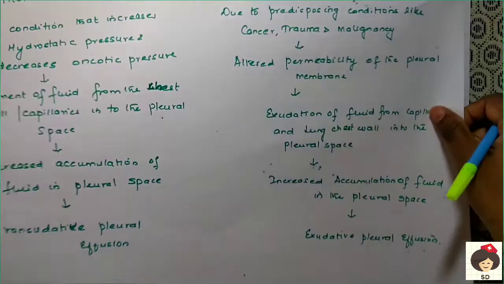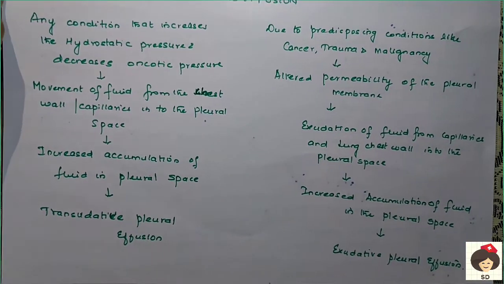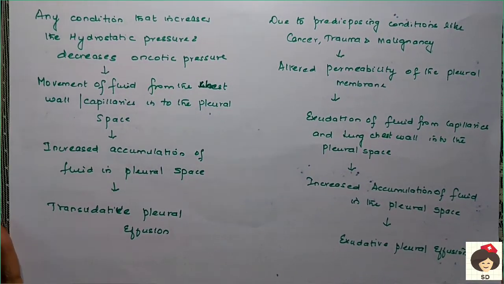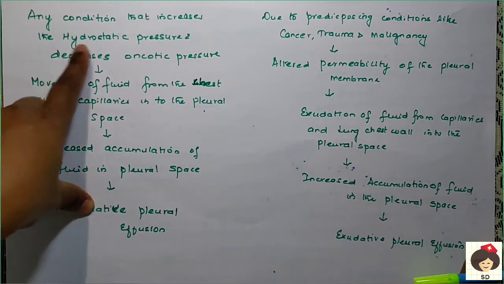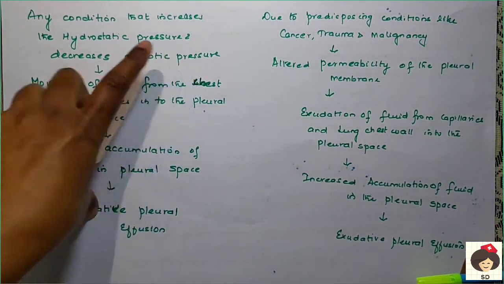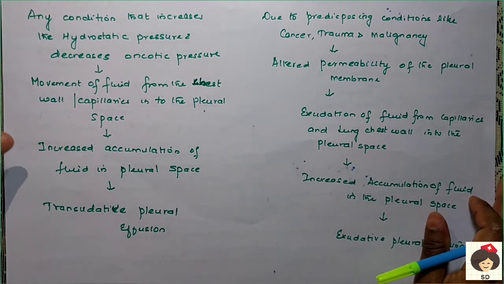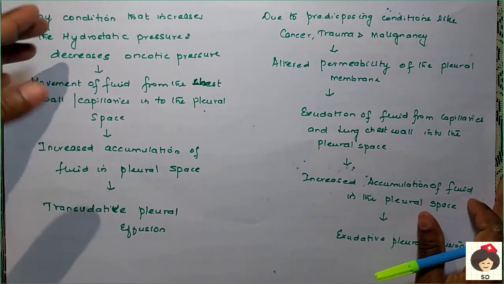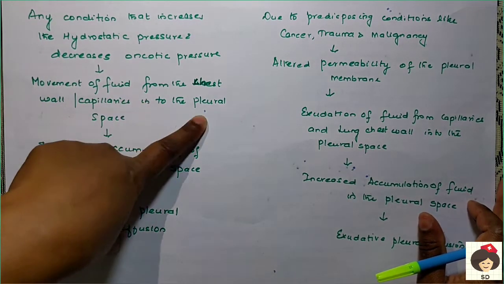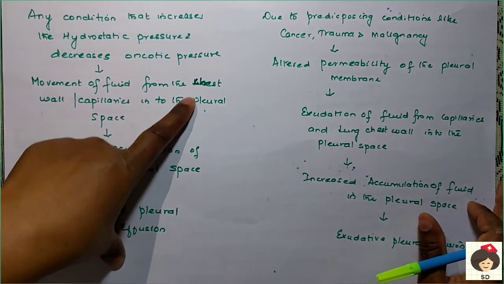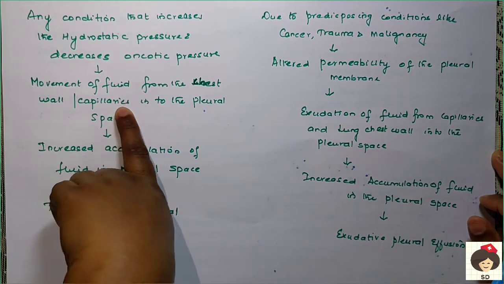Next, coming to the pathophysiology of pleural effusion. In pathophysiology, first is any condition that increases the hydrostatic pressure and decreases the oncotic pressure. I said hypoalbuminemia, nephrotic syndrome, so many conditions will change this pressure, and because of that there is movement of fluid from the chest wall or capillaries into the pleural space. Chest wall means from the cells inside the chest wall, and capillaries are blood vessels.